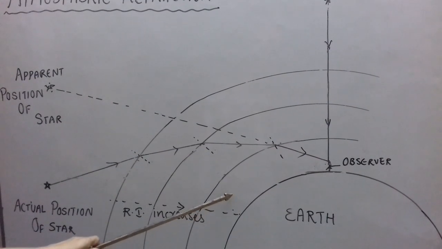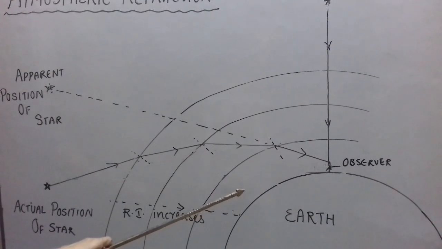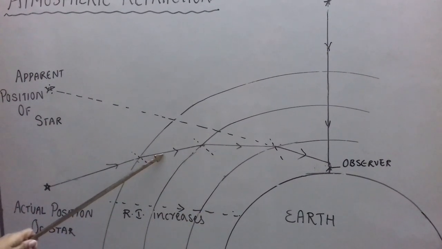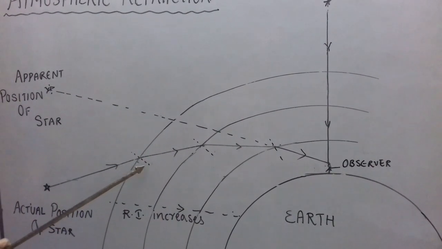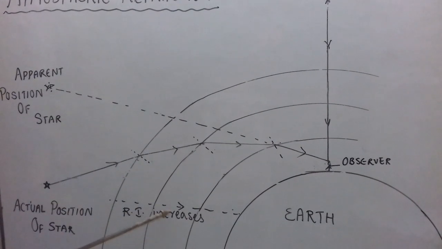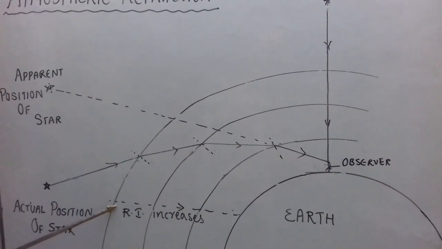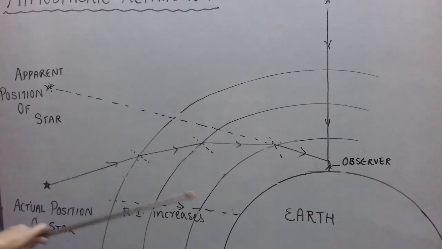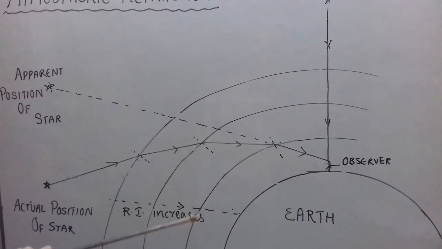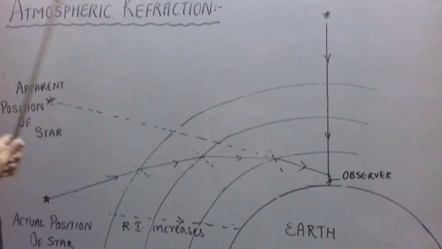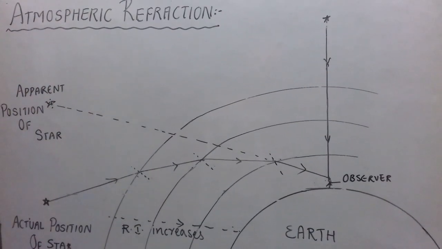In other words, we can say it has maximum value of refractive index. And the layer of atmosphere which is far away from it, that is the outermost layer of atmosphere, has minimum value of refractive index. So I have shown here, as we enter into atmosphere, refractive index keeps on increasing. I hope you have understood what is atmospheric refraction.